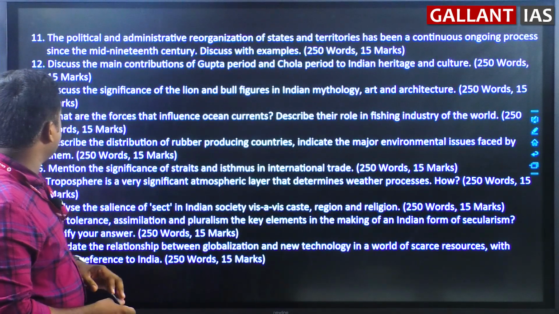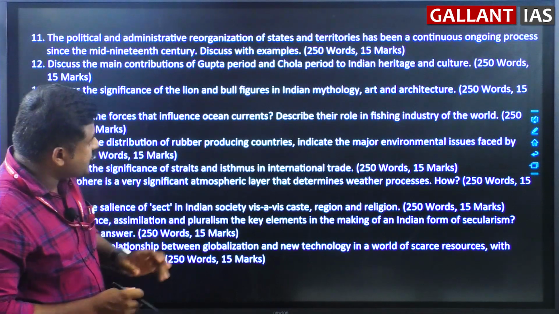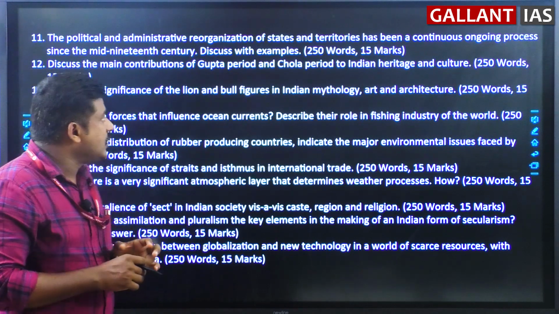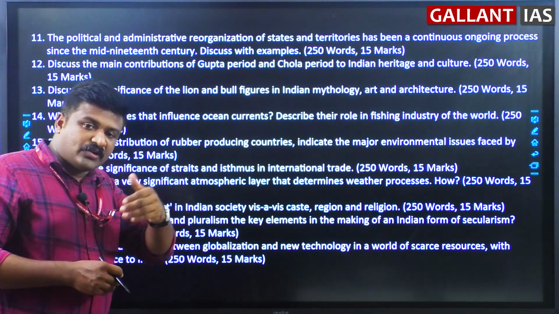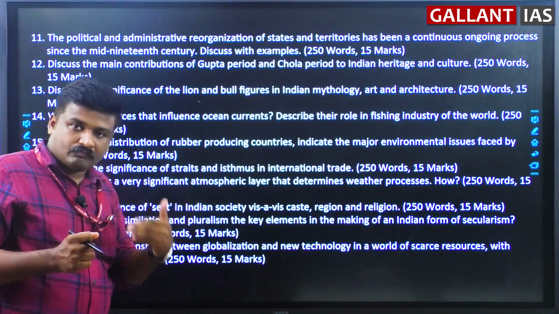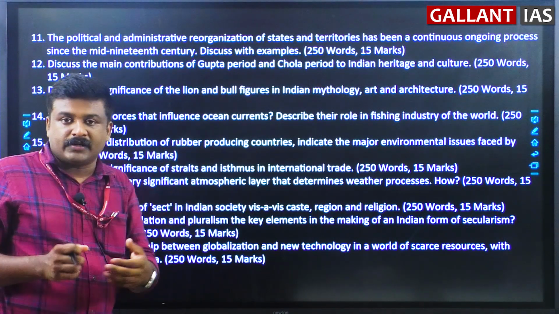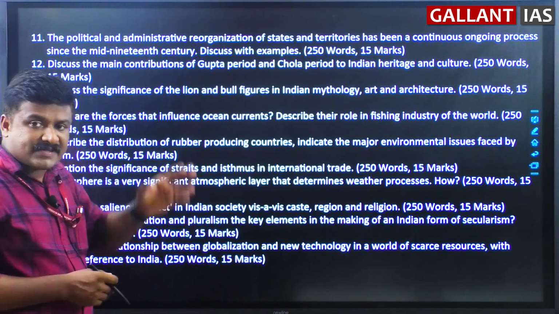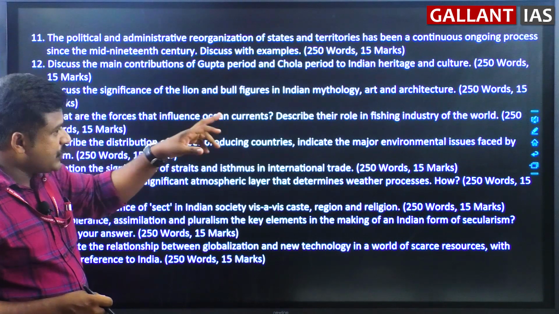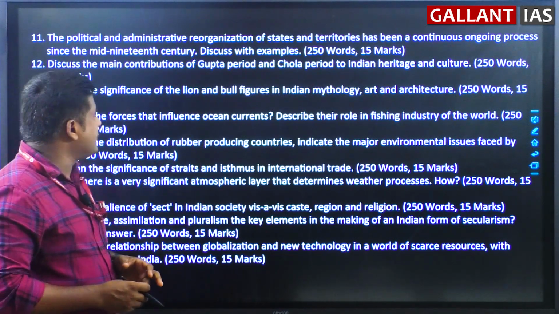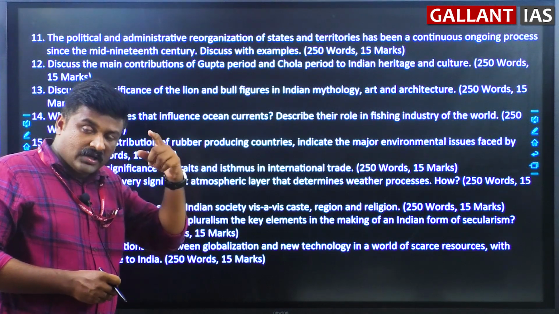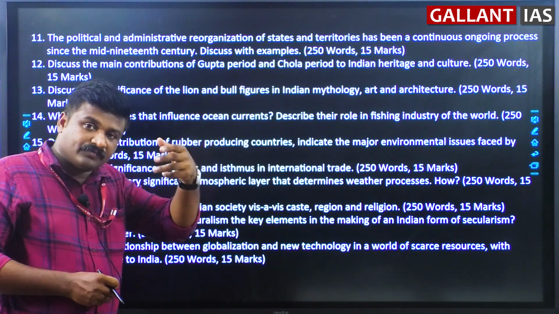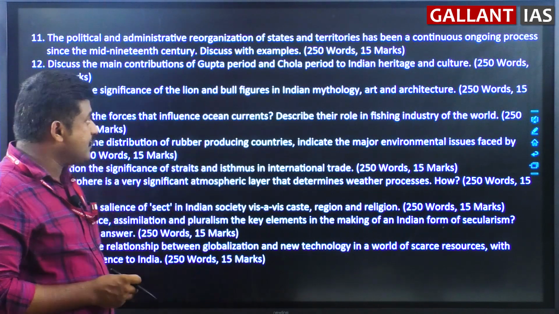Then question number 11: political and administrative reorganization of the states and territories has been a continuous ongoing process since the mid-19th century AD. Give examples. You start with pre-independent India, then transition to post-independent India. This was a continuous ongoing process since the mid-19th century, and you have to continue till post-independence. Even you can connect with current examples.